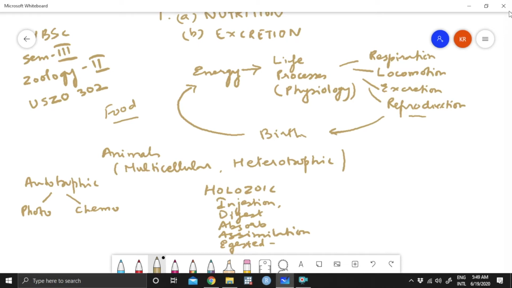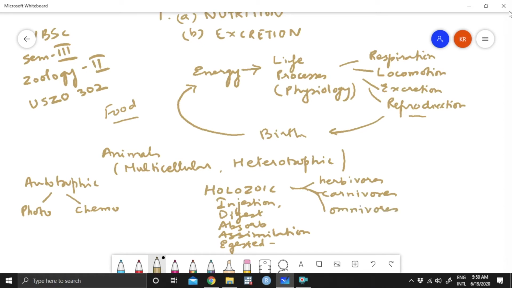Some of the animals which show the holozoic mode of nutrition can get their nutrition either from eating only plants, so we call them herbivores. Some can eat only animals, so they are called carnivores, and some can eat both, so we call them omnivores.